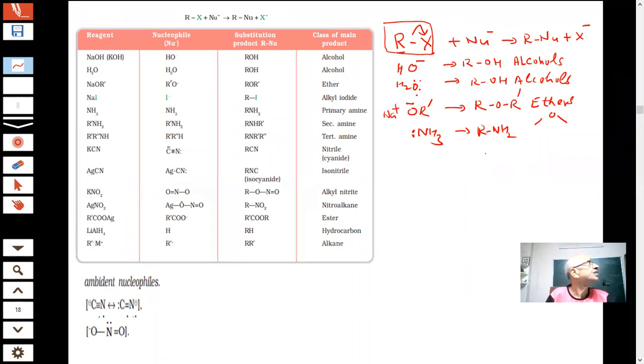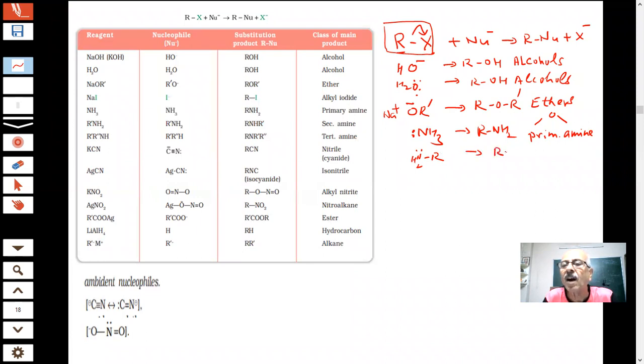What is it known as? Primary amine. Yes, sir, primary amine. And if you are having RNH2, students, then what will happen? What product are you getting?